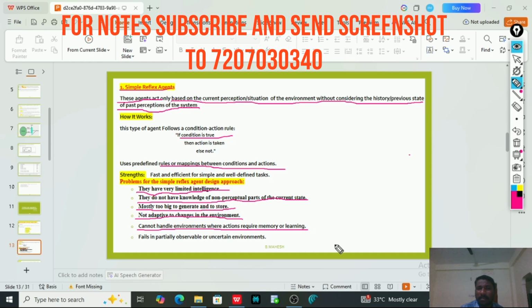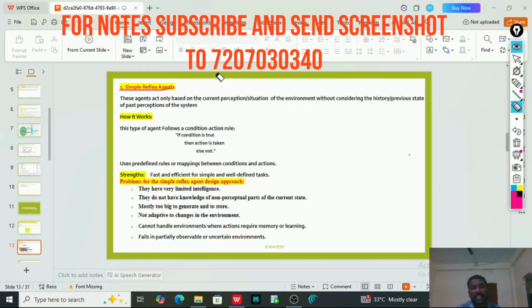Because it doesn't remember any past actions or past history of sequences. It fails in partially observable or uncertain environments. Why? Because uncertain or partially observable environments change from time to time, but it cannot store that percept sequence, so it fails there.